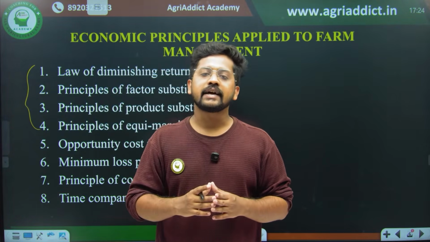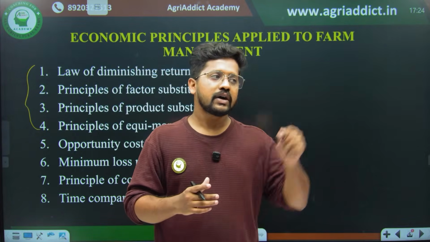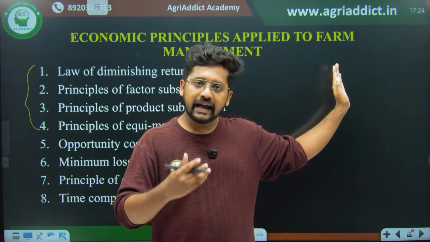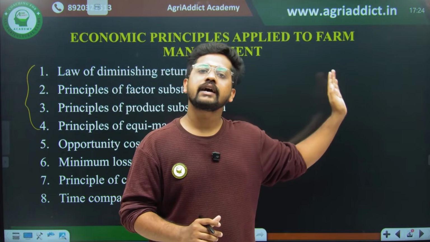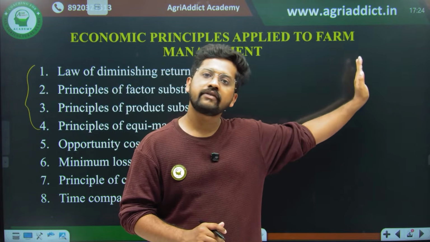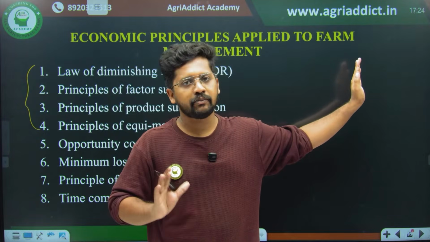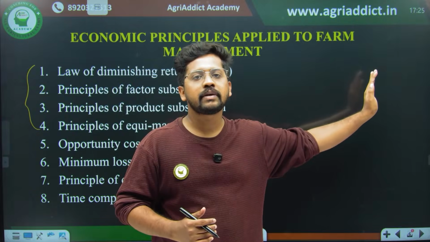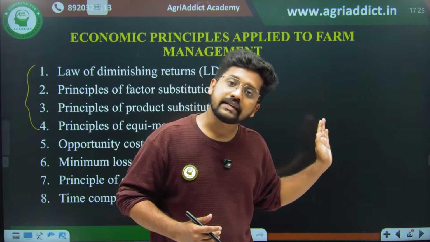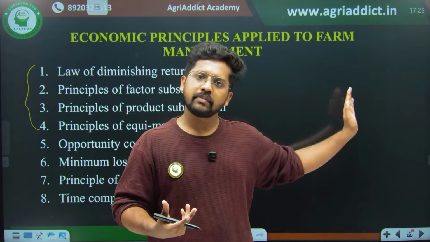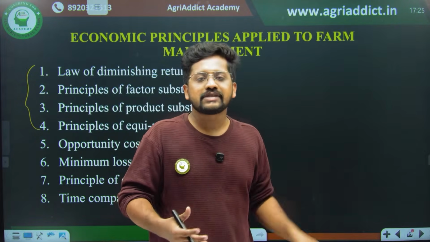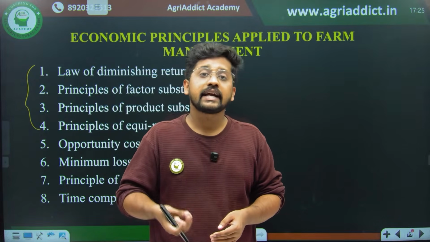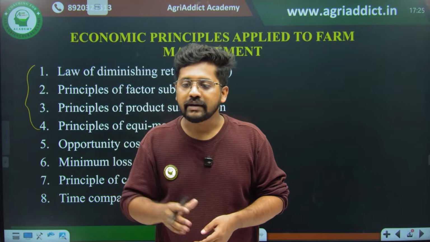Imagine that I give you a tea and ask you to rate it out of 10. Maybe you will give 9. Again, I give another tea and ask you to rate it. Maybe you would not give 9 again, because you already had a cup of tea in your stomach. So for the second tea you will give maybe 7 or 6. For the third tea, maybe 5 or 4. Because the more stock we have of a single thing, the additional satisfaction we get keeps on diminishing.